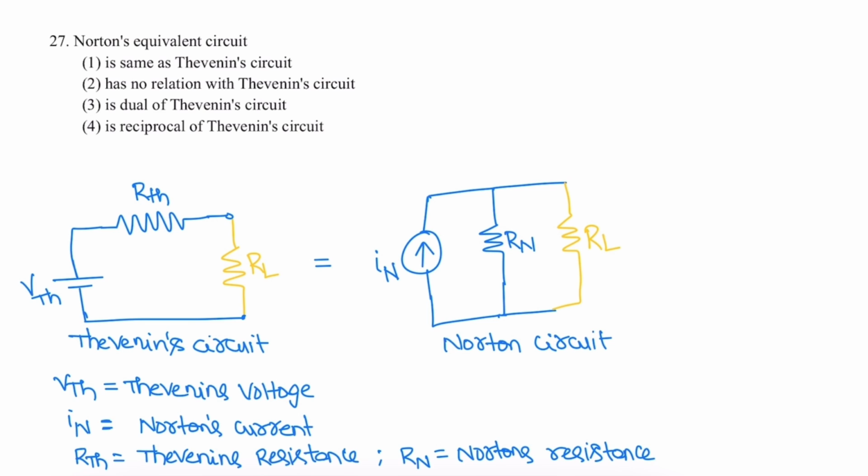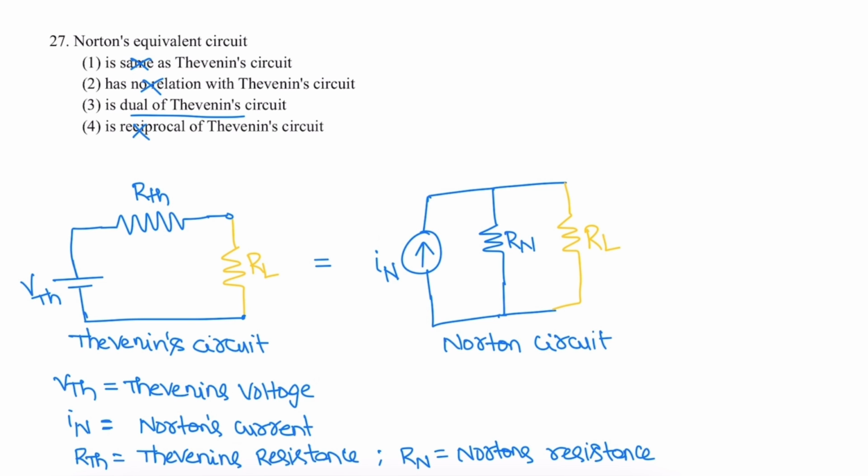Norton's equivalent circuit is the dual of Thevenin's equivalent circuit. Norton's and Thevenin's circuits have a relation; Norton's equivalent is different from Thevenin's circuit, it is not the same, and it is not a reciprocal. Norton circuit and Thevenin circuit are dual to each other.